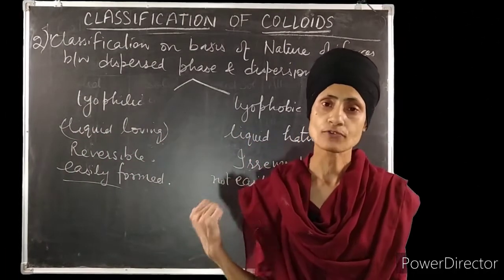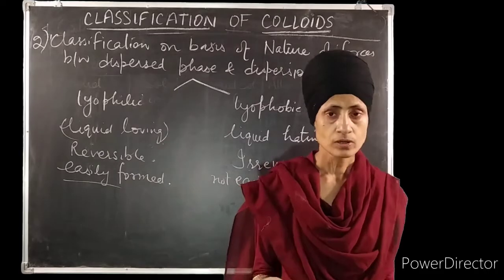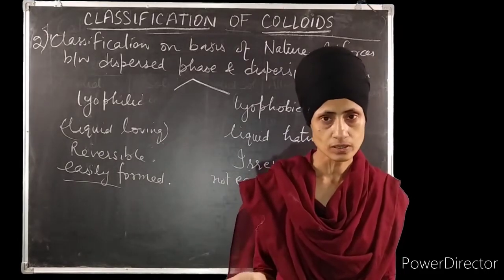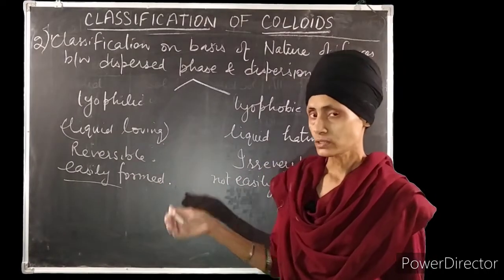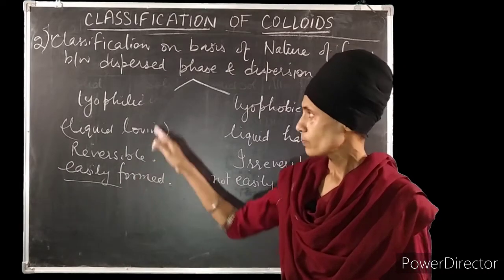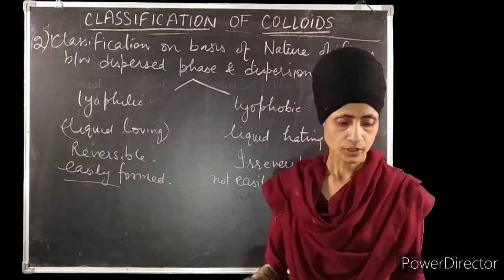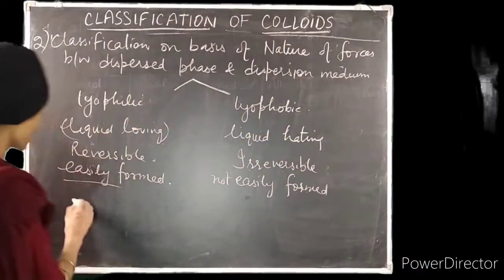Now we have examples of these liquid loving as well as liquid hating colloids. Under the category of lyophilic come starch, gum, gelatin, etc. By just mixing the two phases, we can again make these colloids.